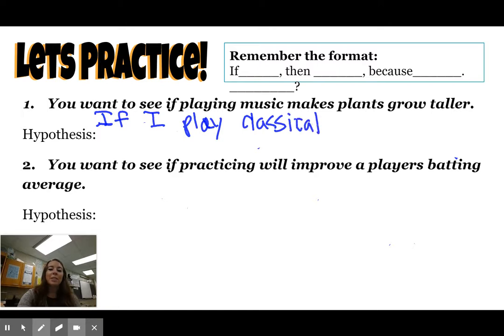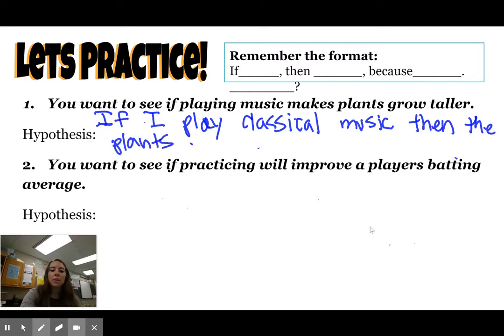It's a very piano-y soft music. Then the plants will grow taller. And then we could say because the music will be calming and relaxing for the plants. We could come up with some sort of reason for that.